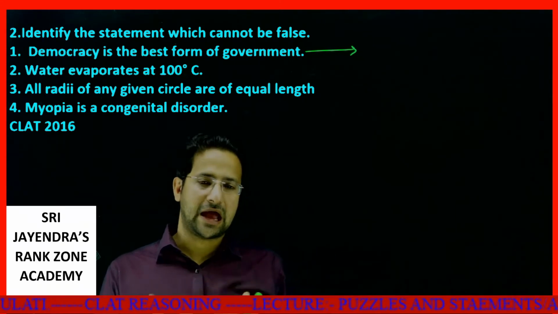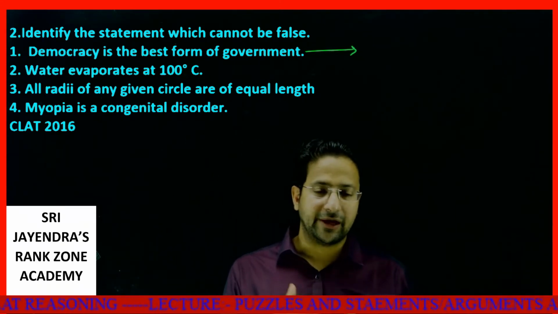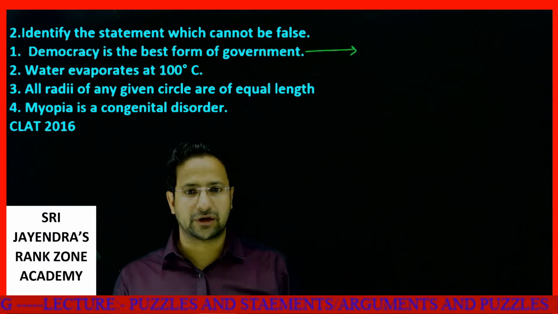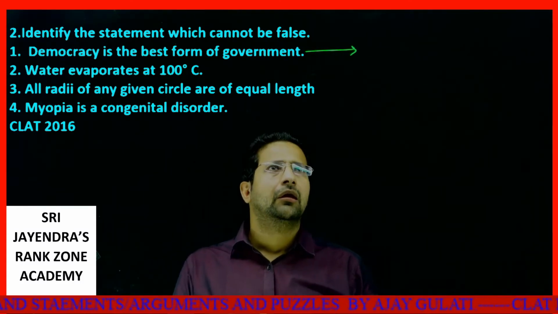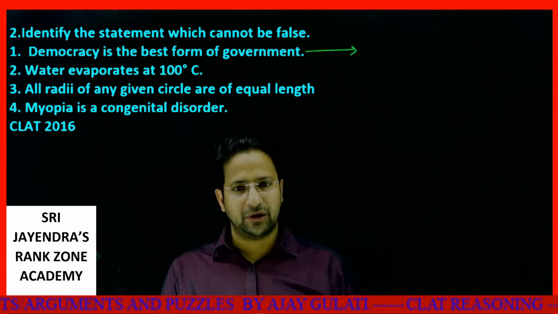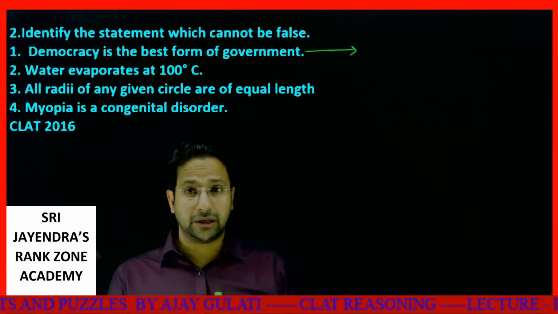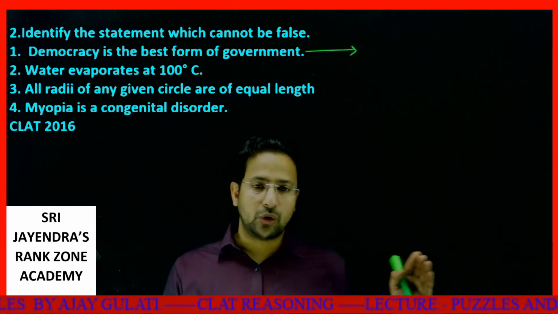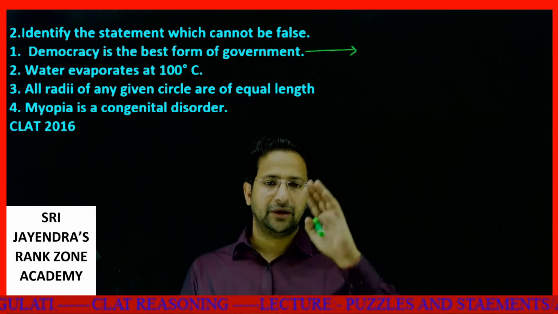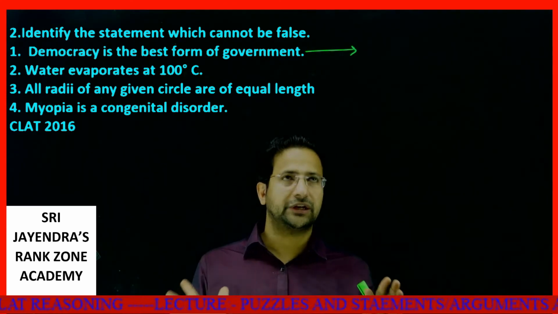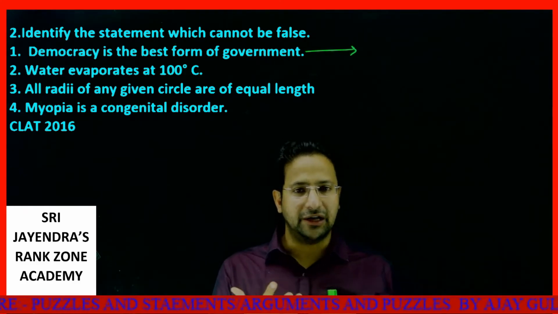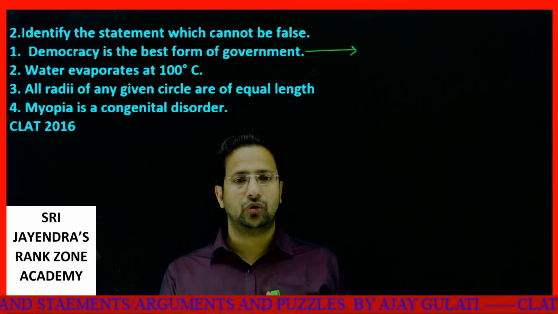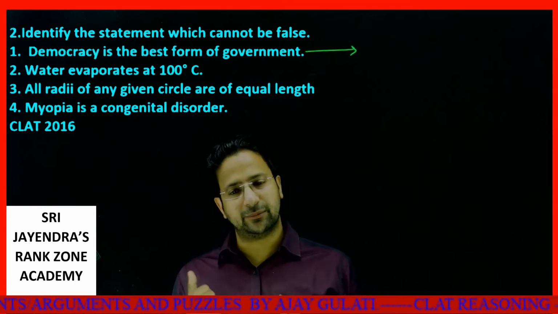See, let's say we are happy with our government, we are happy with the way the government is running in our country. But if we talk about China, our lives are easy as compared to China, if you know the reality of China. But once you look at the growth that China has made, it is absolutely unparalleled. China is actually the world leading power right now. So is it always correct to say that democracy is the best form of government?